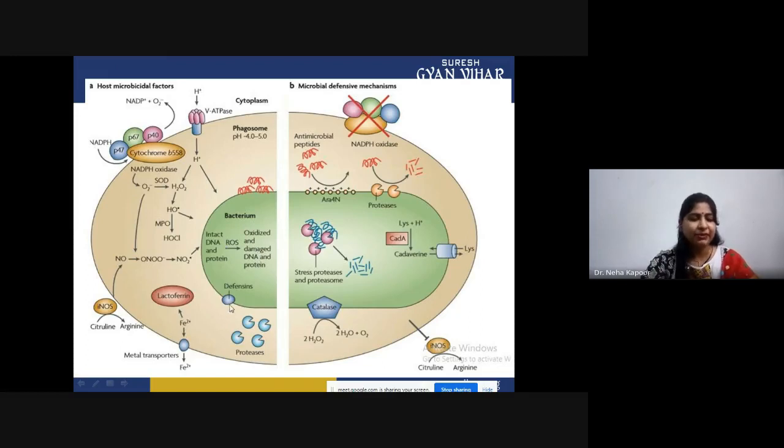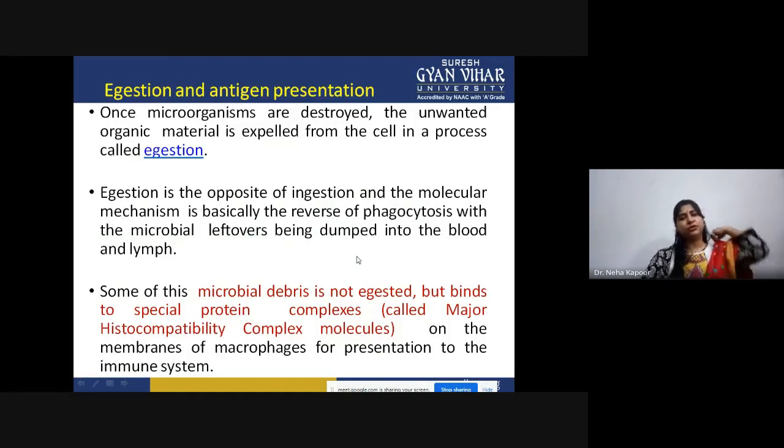In that case, the defensin protein and proteases are not active. But what is the microbial defensive mechanism, how can the microbes protect themselves? First of all they inactivate NADPH oxidase with the help of certain proteases. They will produce some antibacterial polypeptides. They will use some other enzymes so as to block this complete process. From this pathway, the complete process is stopped, or it is prevented by the microbes.